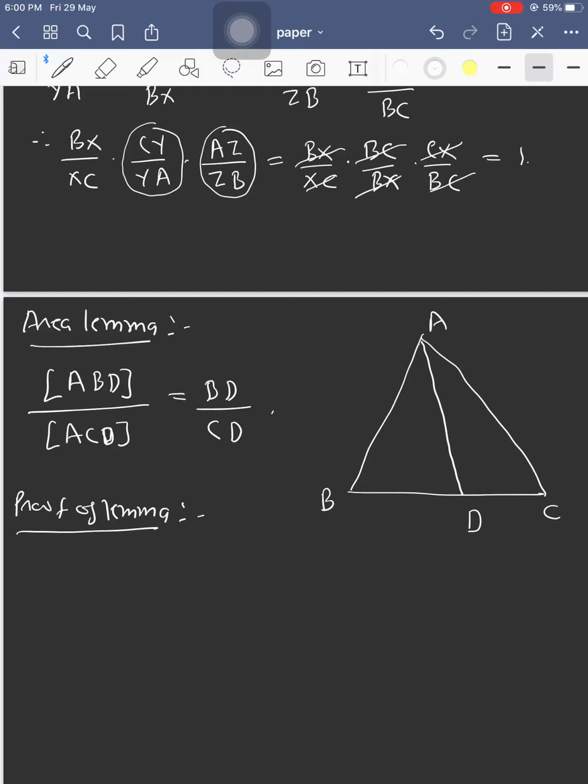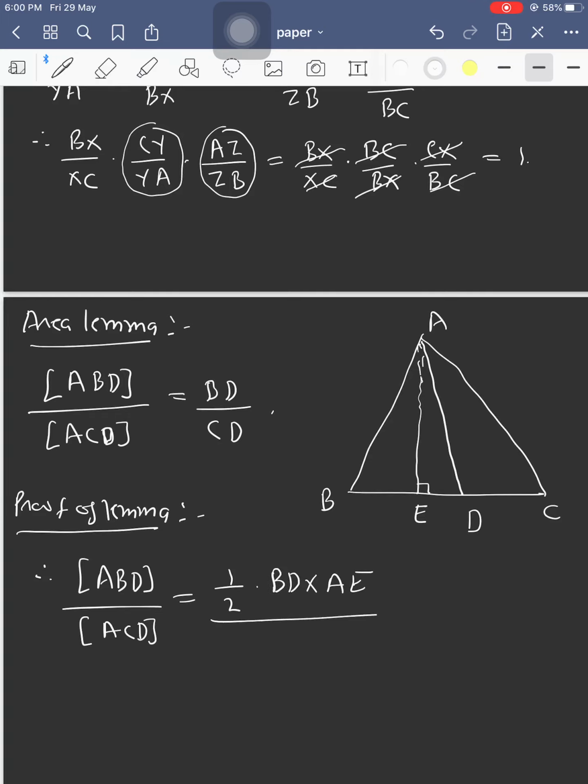First we draw a perpendicular from the vertex A to the side BC, and suppose the foot of the perpendicular is E. Therefore area of triangle ABD upon area of triangle ACD equals 1/2 times base BD into height AE upon 1/2 times CD into height.